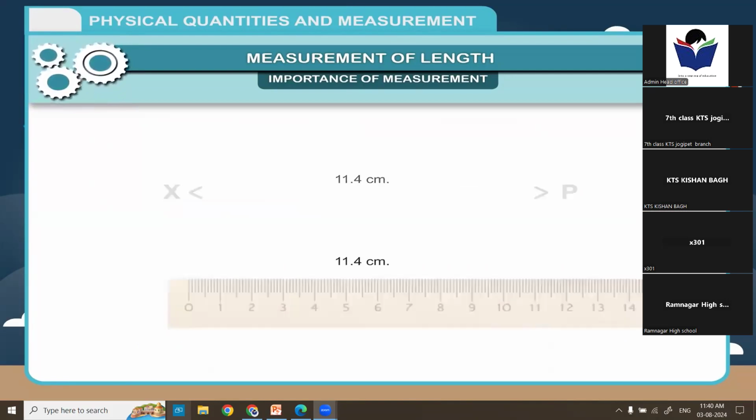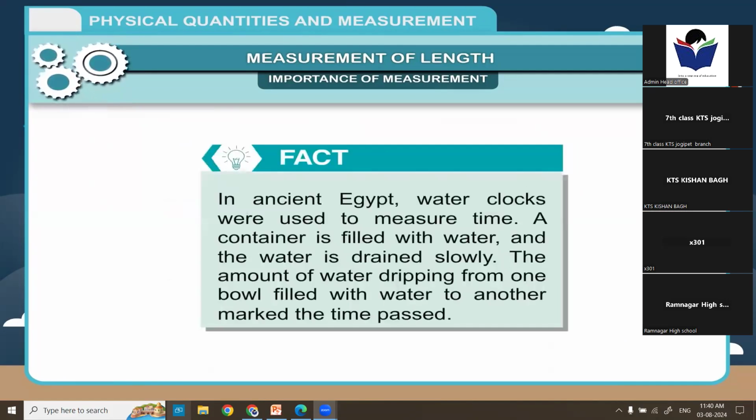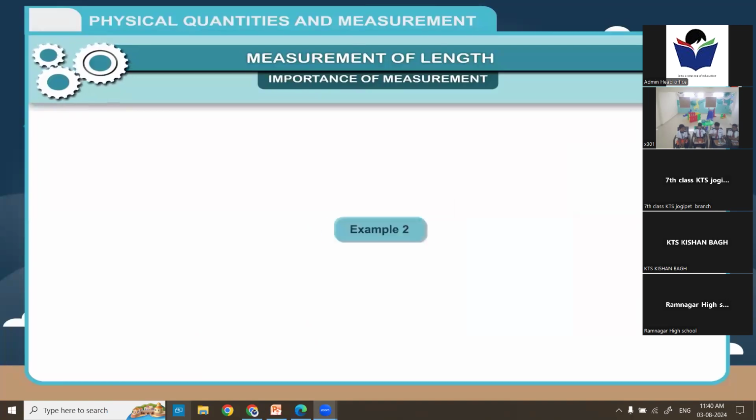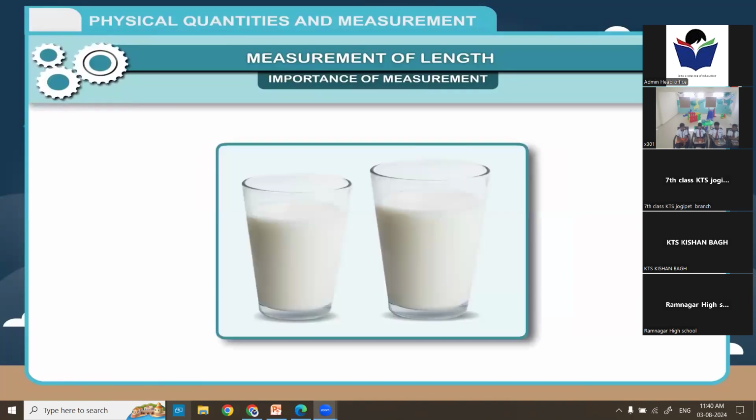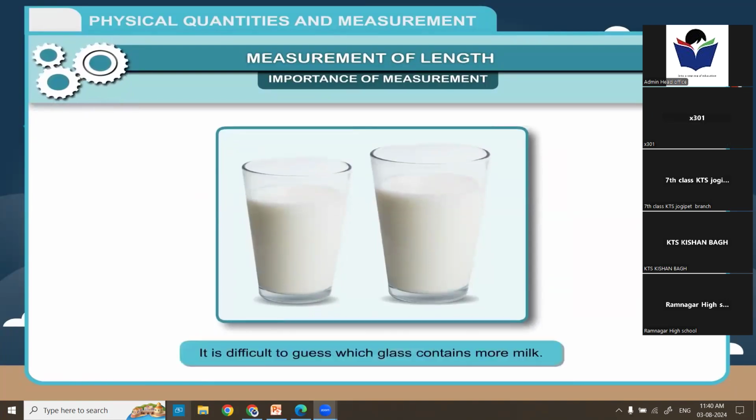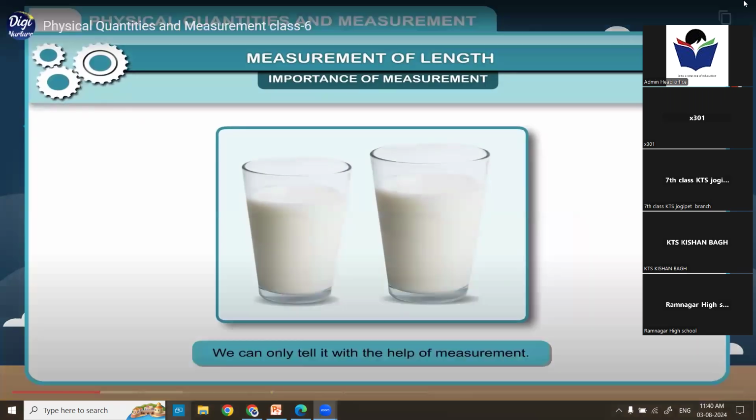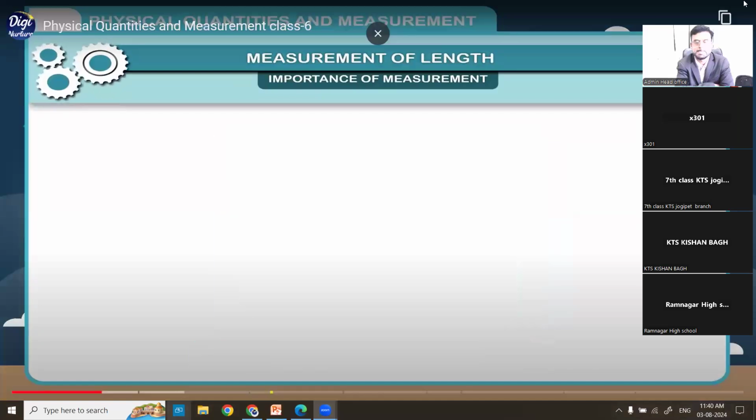Fact: in ancient Egypt, water clocks were used to measure time. A container is filled with water and the water is drained slowly. The amount of water dripping from one bowl filled with water to another marked the time passed. Example 2. Two glasses containing milk are given below. In the above figure, two glasses contain milk. It is difficult to guess which glass contains more milk. We can only tell it with the help of measurement.